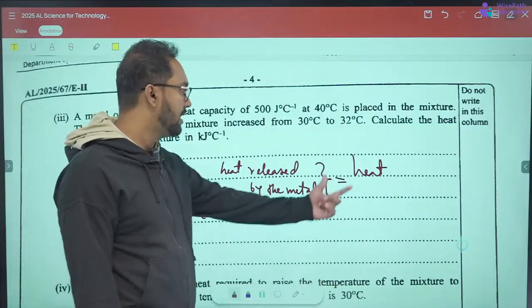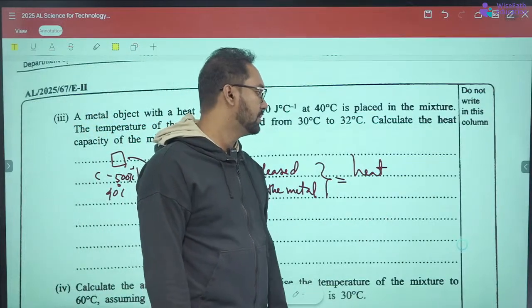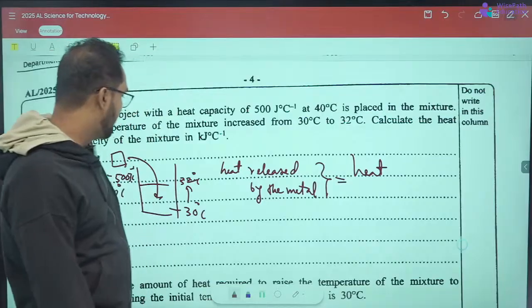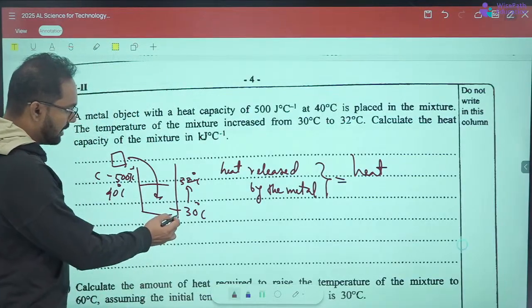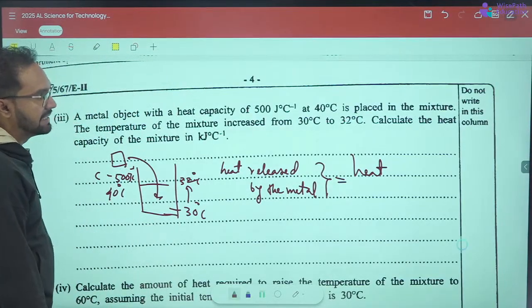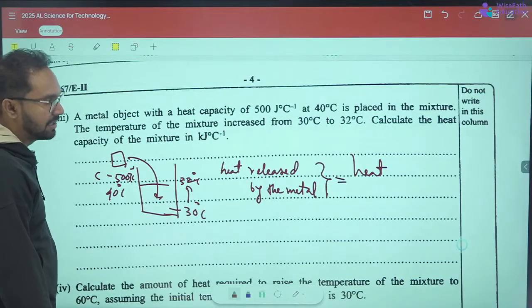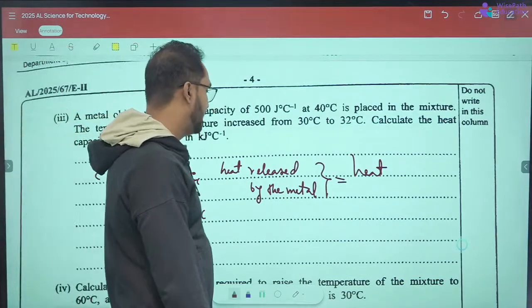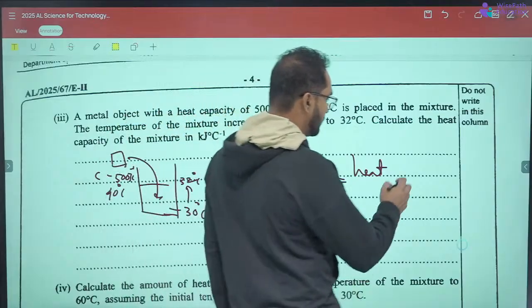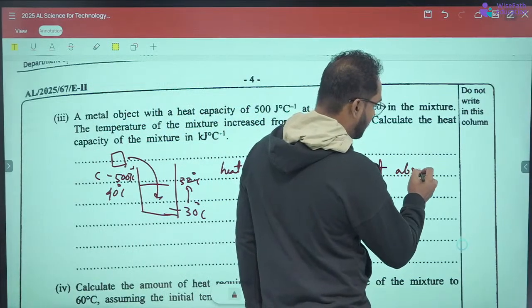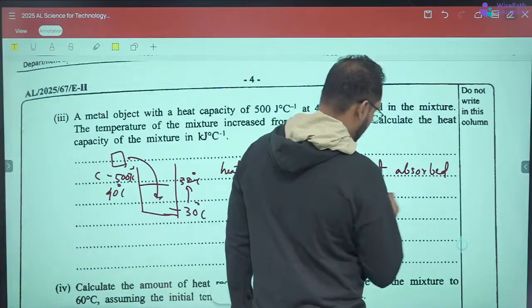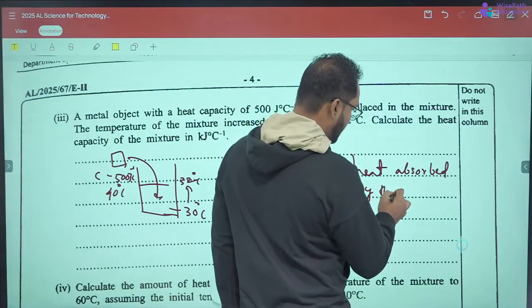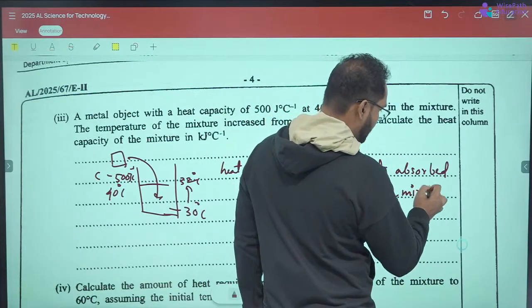If there are more than one or two things that absorb the heat, you'll have to write everything. But in this case, it hasn't mentioned any of the containers absorbing the heat, so we will take it this way. Heat released by the metal is equal to heat absorbed by the mixture.